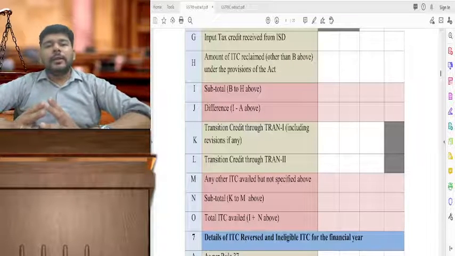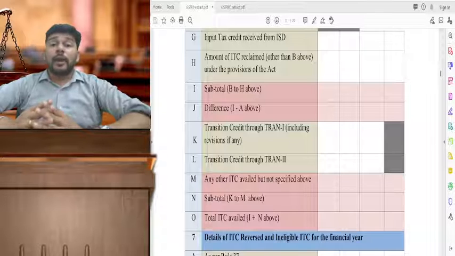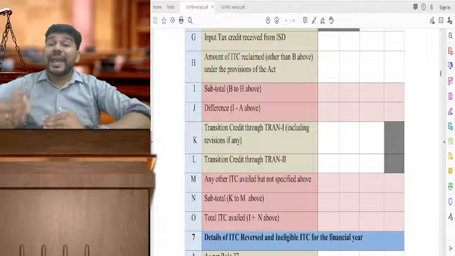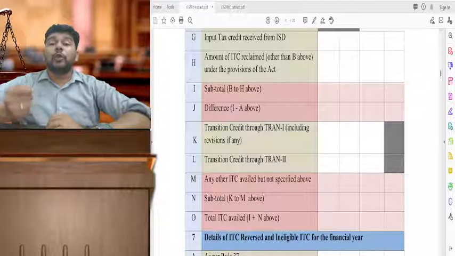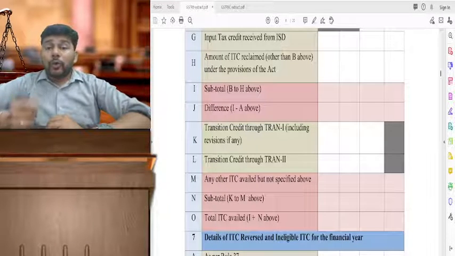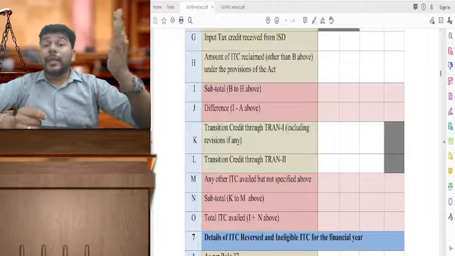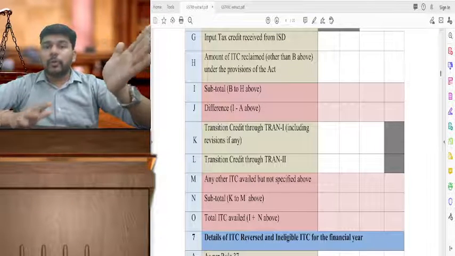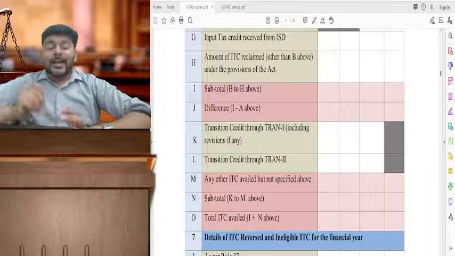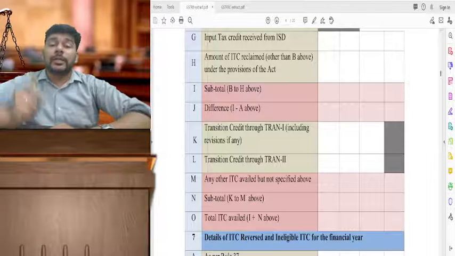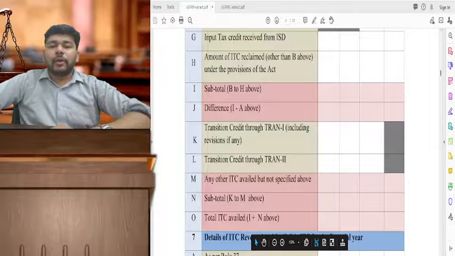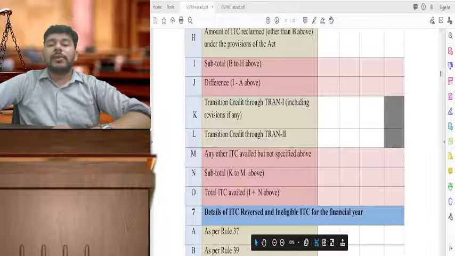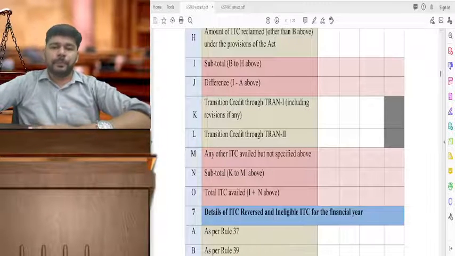See, ultimately, when the input tax credit which is availed during the year is going to be compared with how much was the input tax credit available as per GSTR 2A or 2B, of course, those invoices which were pertaining to 20-21 are not going to appear in my 2A, 2B of the current year. And therefore, I need to compare only that credit which pertains to the year 21-22. So, while classifying, this amount needs to be specifically reported under 6M.